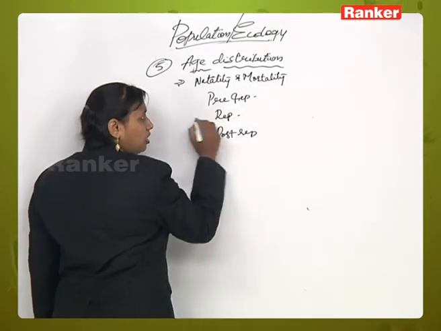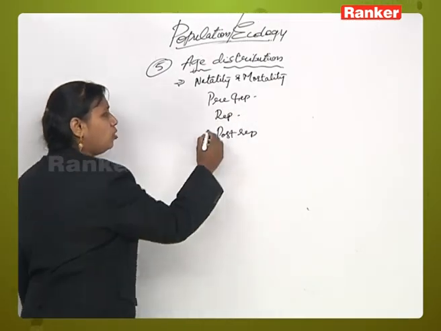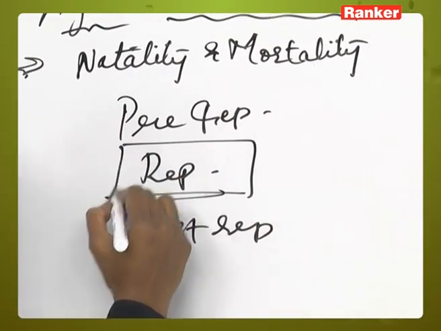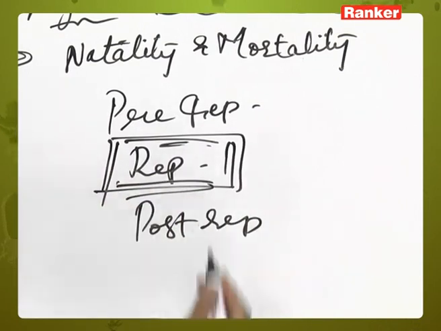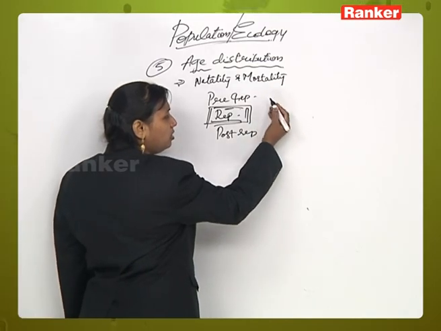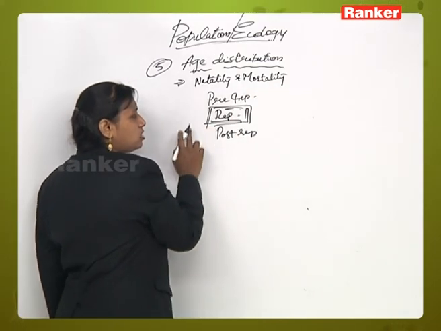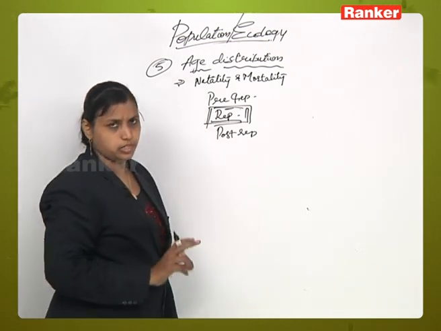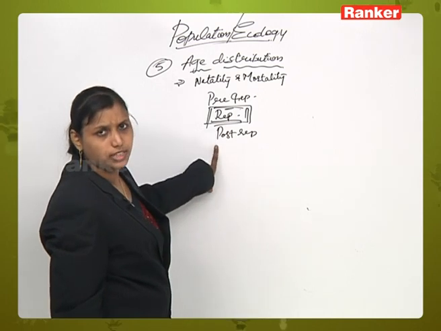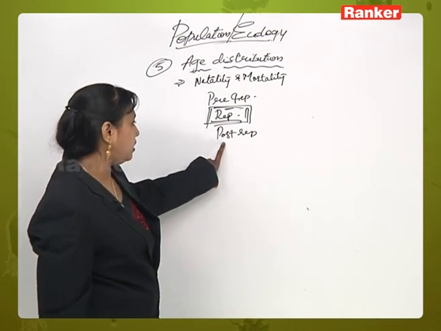So the age distribution is seen more in the reproductive phase, as there are more young individuals surviving in this phase. They have taken new birth just now, and the chances of death are more either in the pre-reproductive phase or in the post-reproductive phase, and this is occurring because of the death or aging of that particular individual.